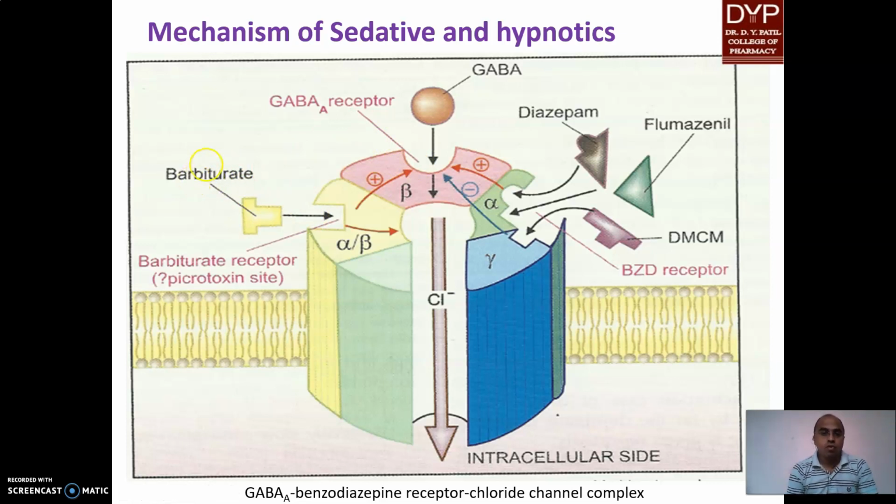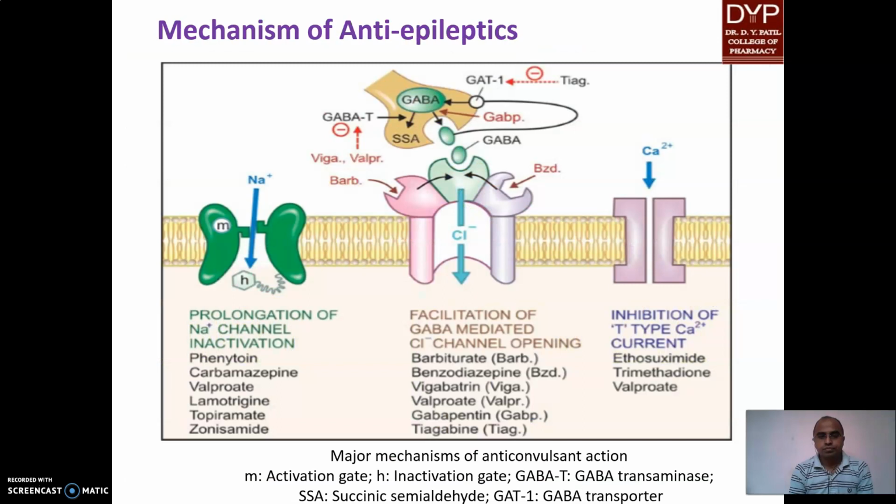It happens in the case of overdose. While diazepam, which comes under the benzodiazepines, acts on its receptor, facilitates GABA action, the chloride channel opens and causes CNS depression. Flumazenil is an antagonist to diazepam, as is DMCM. DMCM acts on its receptor and inhibits this. Right. So the sedative hypnotics are also one CNS category of drugs. Sedative hypnotics subdue and calm, and relieve insomnia. Insomnia is what? A sleep disorder.